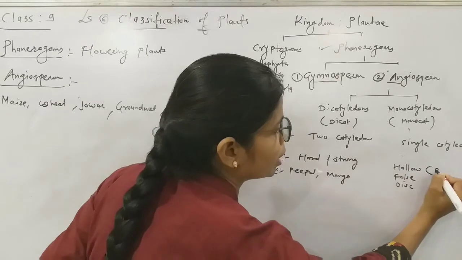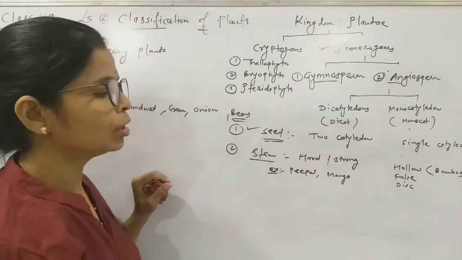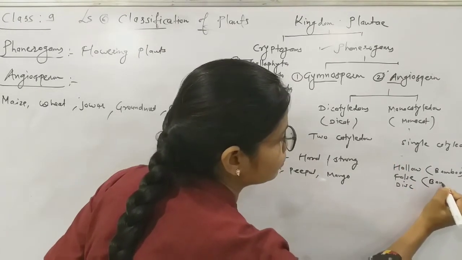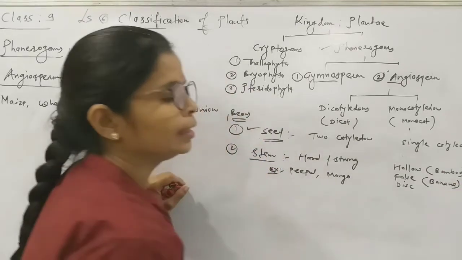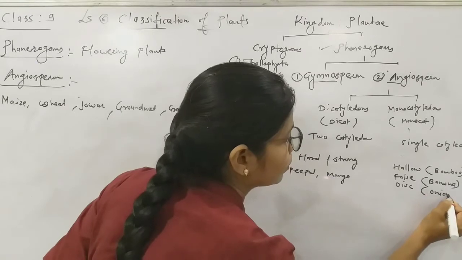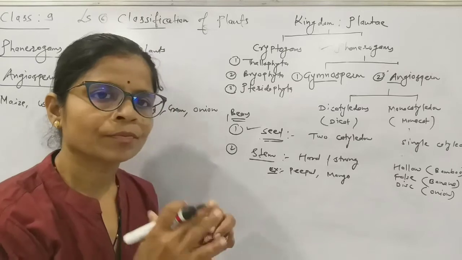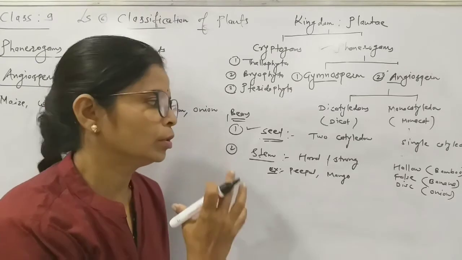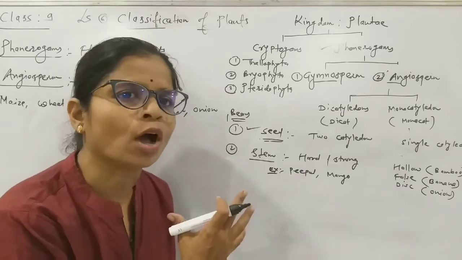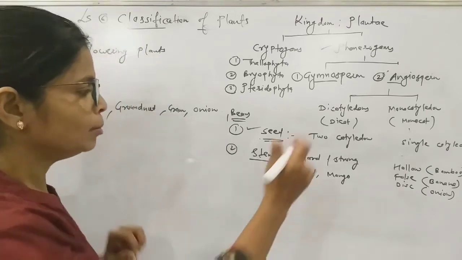Oppositely, a hollow stem we can observe in bamboo, a false stem in banana, and a disc-like stem in onion. False means there is no strength, the stem is not strong, so we can call it a false stem.